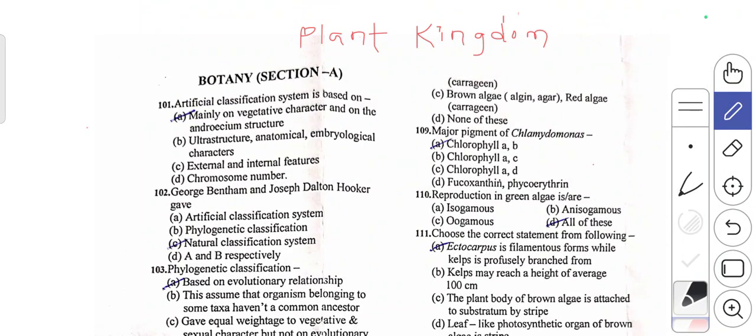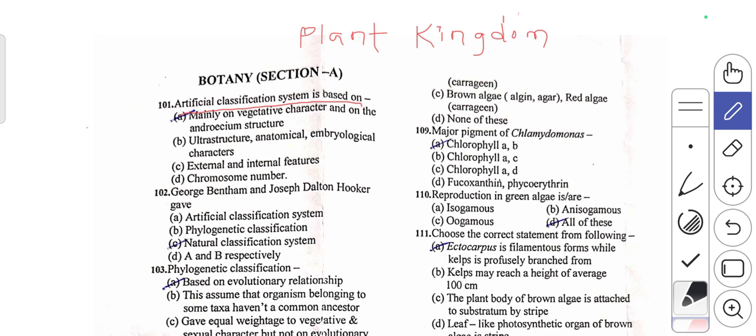Hi everyone. Today we'll discuss some of the questions regarding plant kingdom. The first question, the artificial classification system is based on. Before that, let's know what is this artificial classification system.